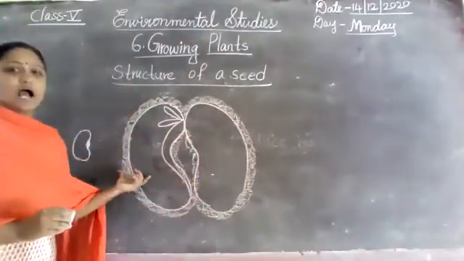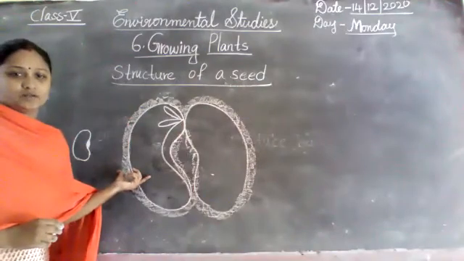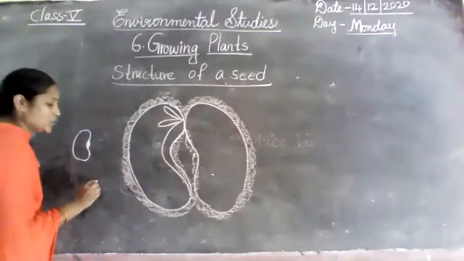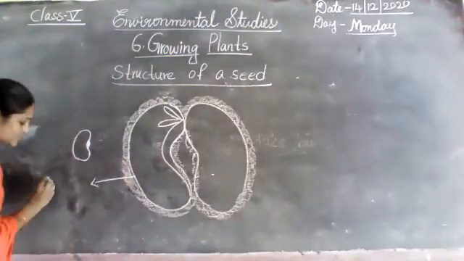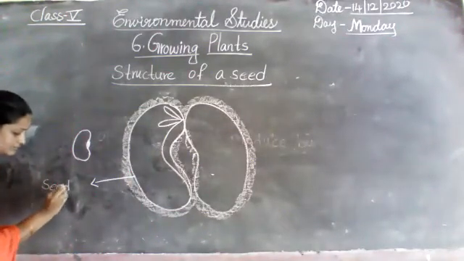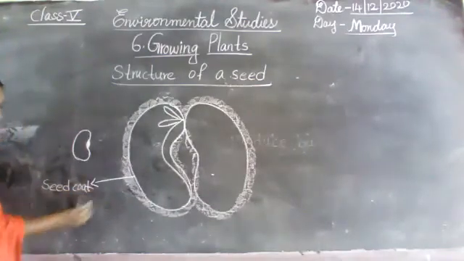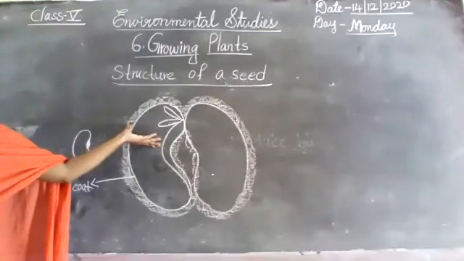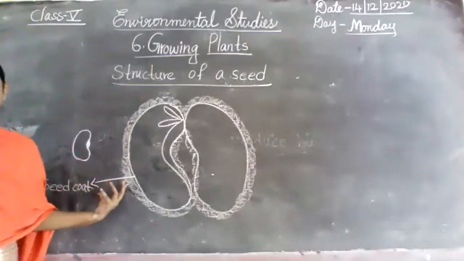This outer covering is called the seed coat. What is it called? Seed coat. Every seed has an outer covering, and it is called the seed coat.